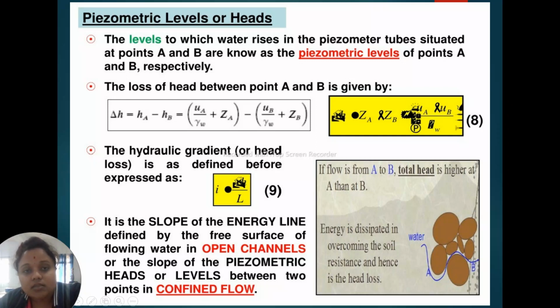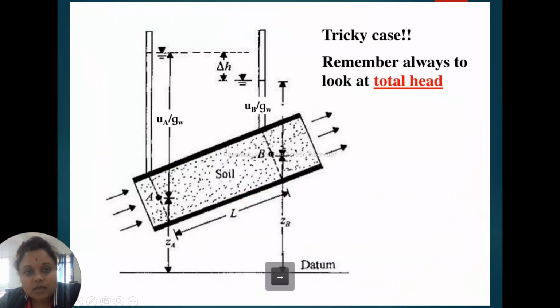This is the loss of head from A to B. The hydraulic gradient or head loss is as defined before: I is directly proportional to H by L. This is the total diagram. Tricky case. Remember, always look to total head. Always look to total head.